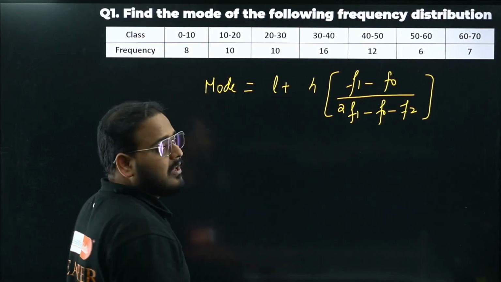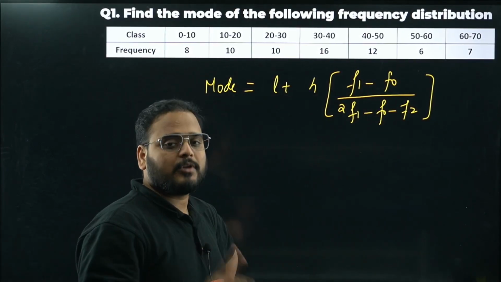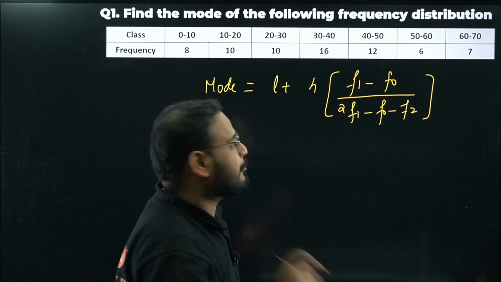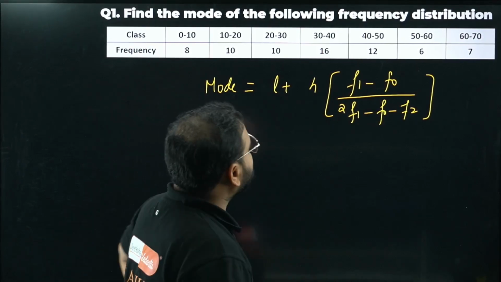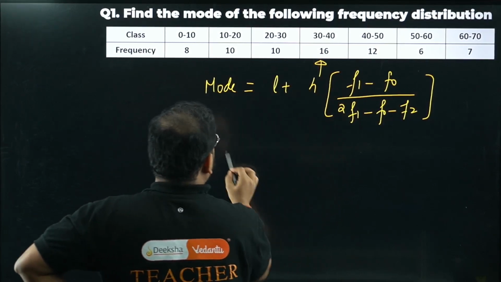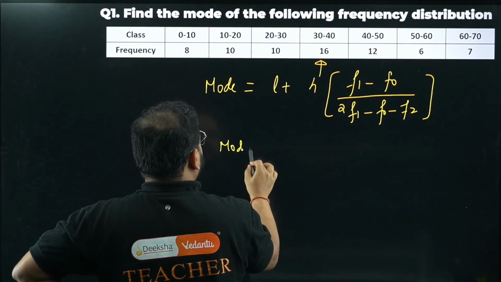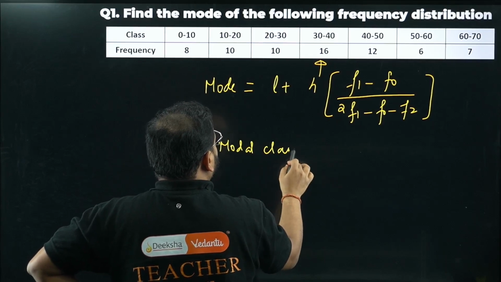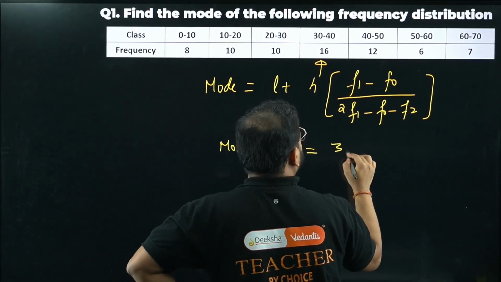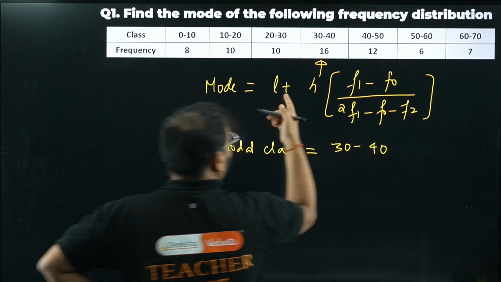L is the lower limit of the modal class. So what is the modal class? To find the modal class, we have to look for the highest frequency. The highest frequency is here, 16. So my modal class would be the class with respect to that frequency, 30 to 40.